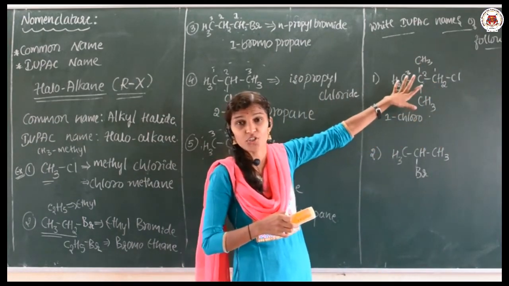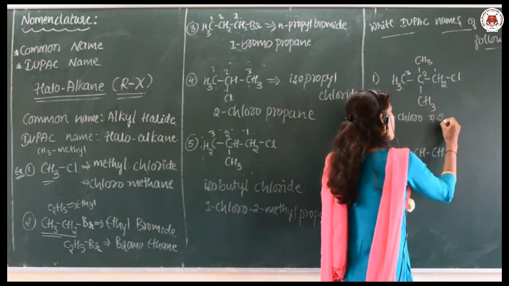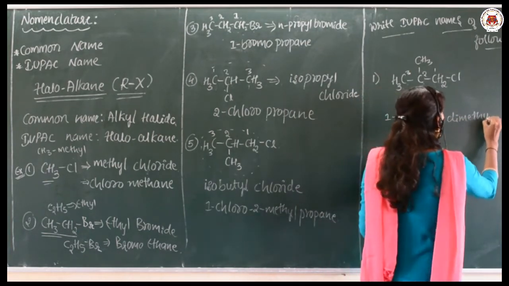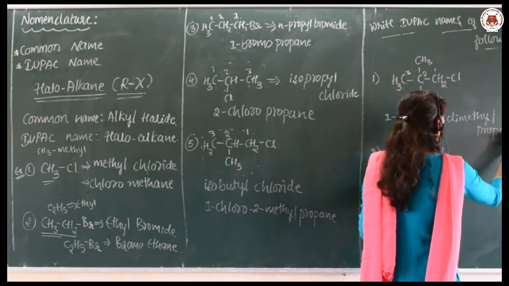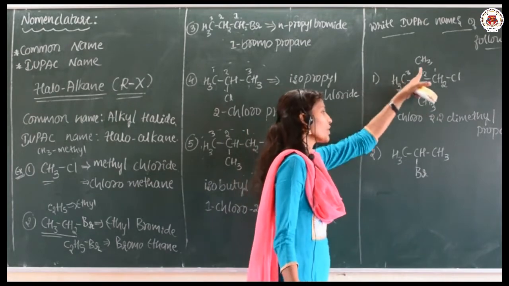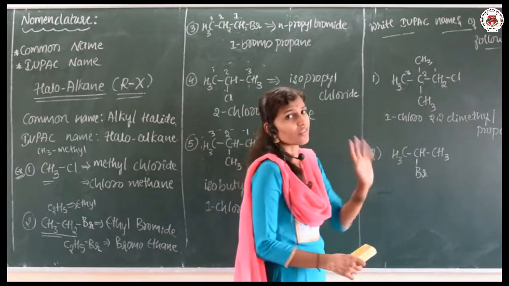So, 2,2-dimethyl propane. 1-chloro, 2,2-dimethyl propane is the IUPAC name of this compound.